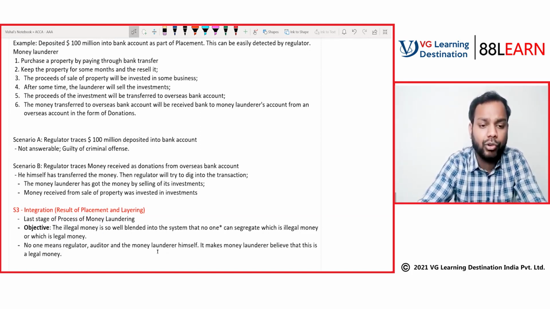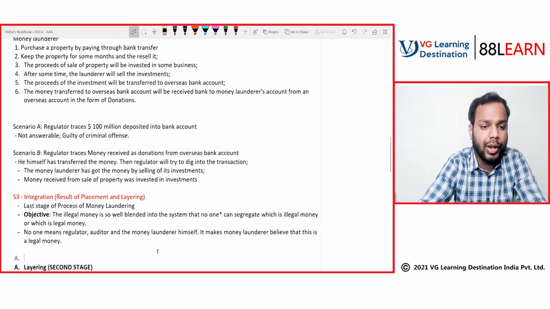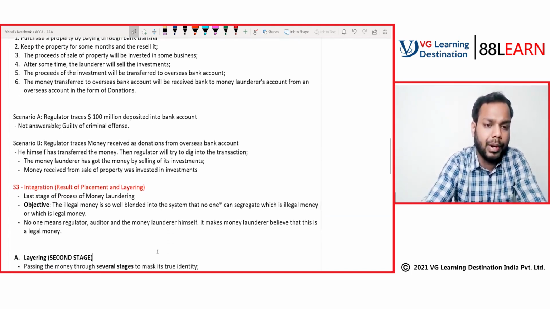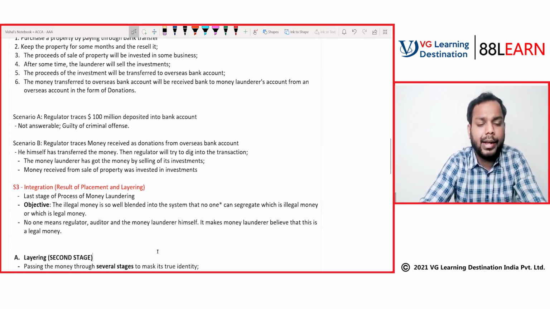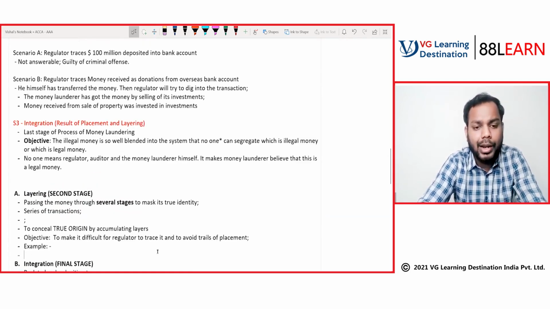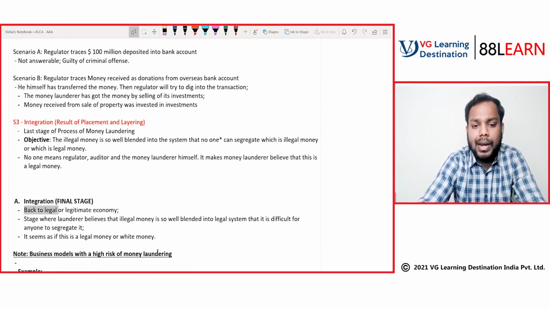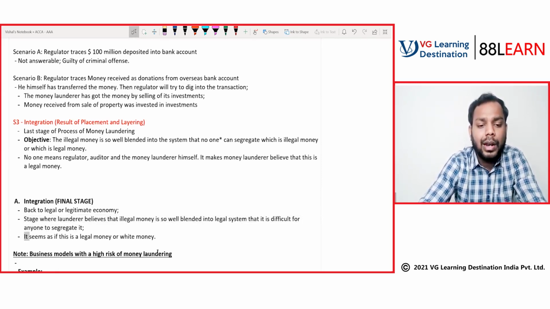Let's see what your book has to say for this. We have already discussed layering, so we will remove it. Integration: your book says back to the legal or legitimate economy stage, where the launderer believes that the illegal money is so well blended into the legal system that it is difficult for anyone to segregate it. It seems as if this is legal or white money. We have discussed all these things.